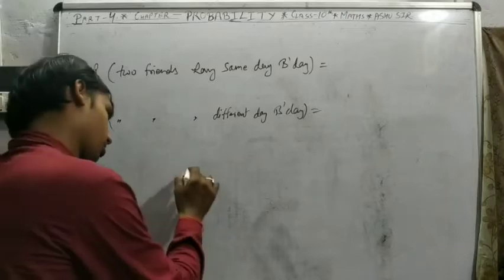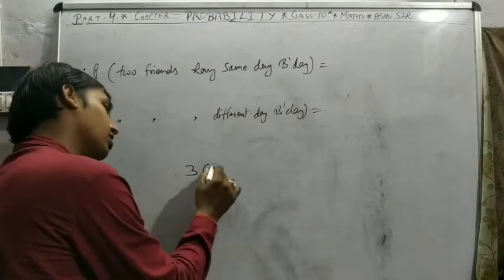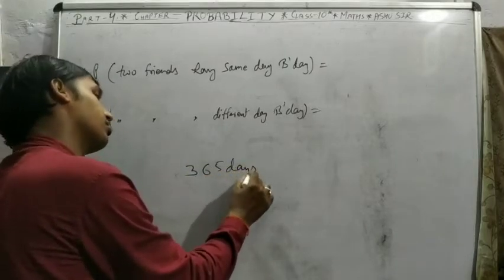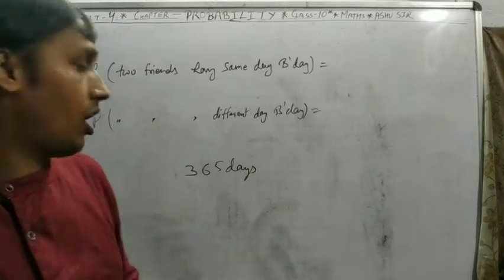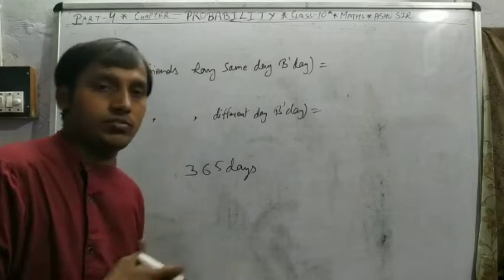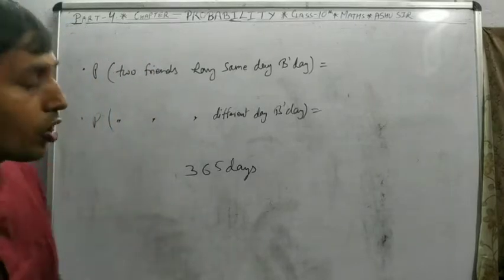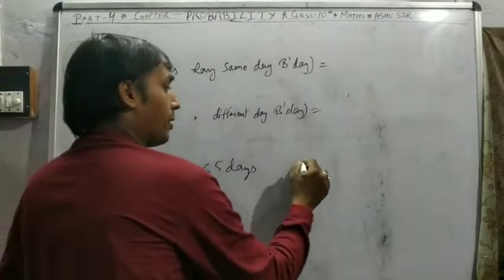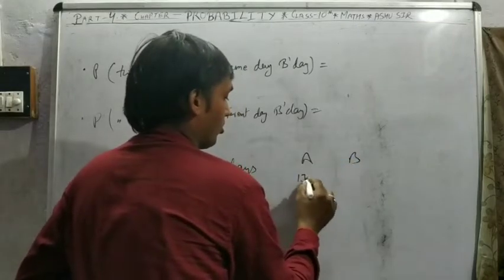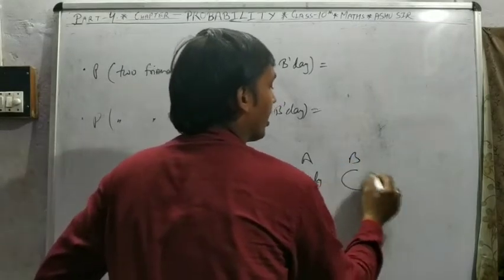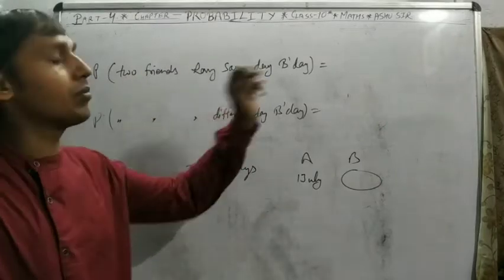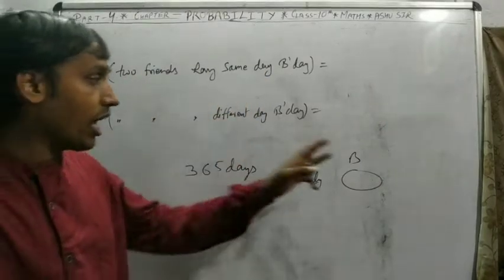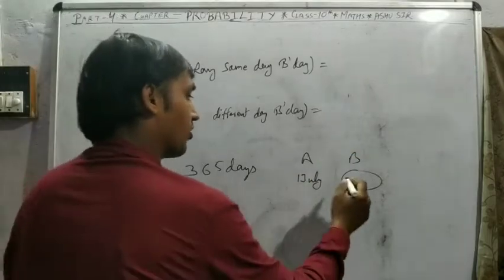Suppose we are taking the non-leap year, 365 days, and a person A has a birthday on 1st July. So what is the possibility for B to celebrate a birthday on the same day? B has only one option, that is 1 July.